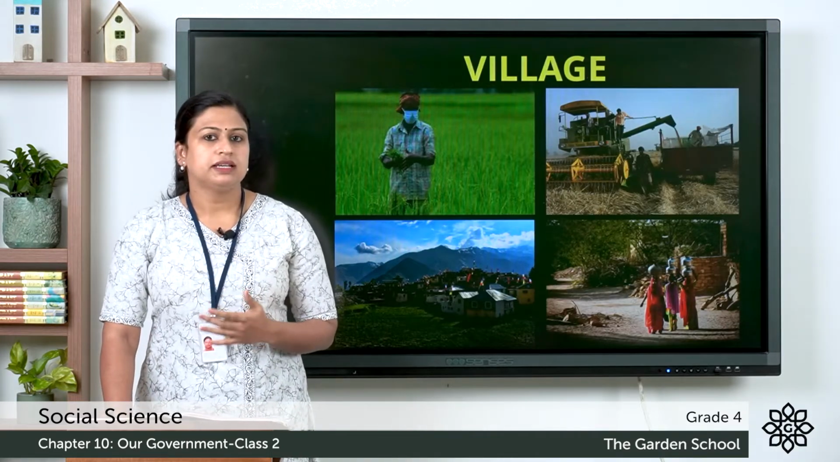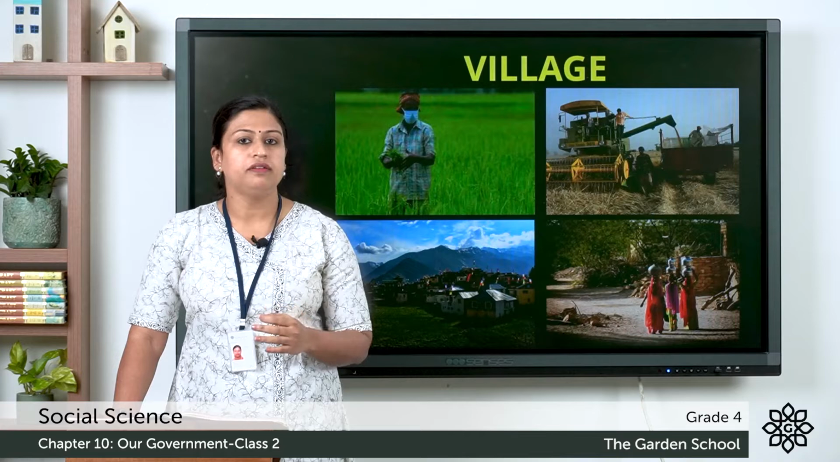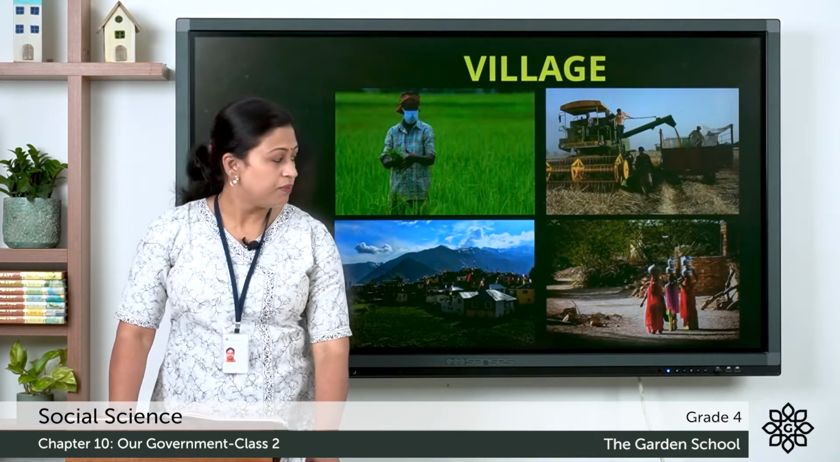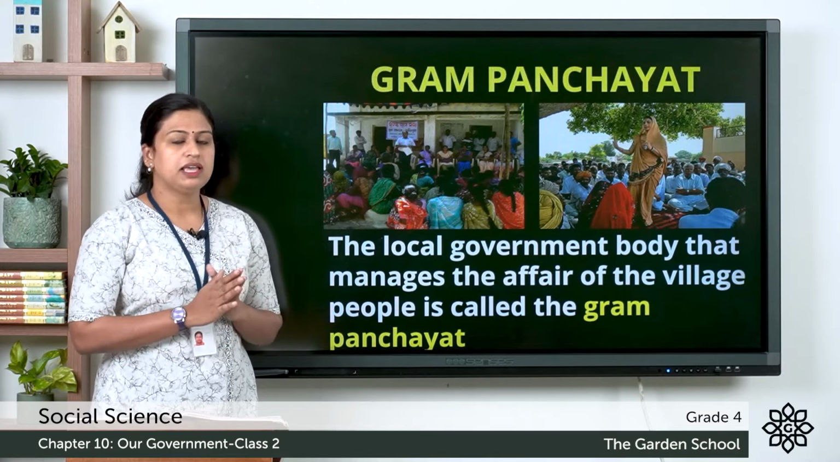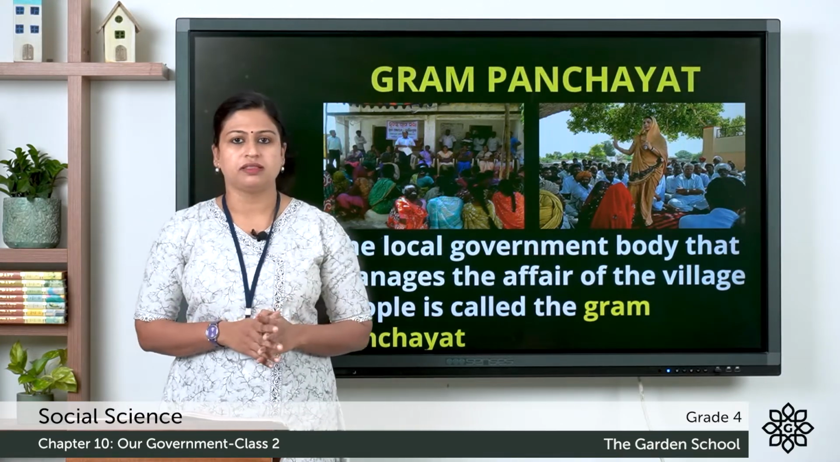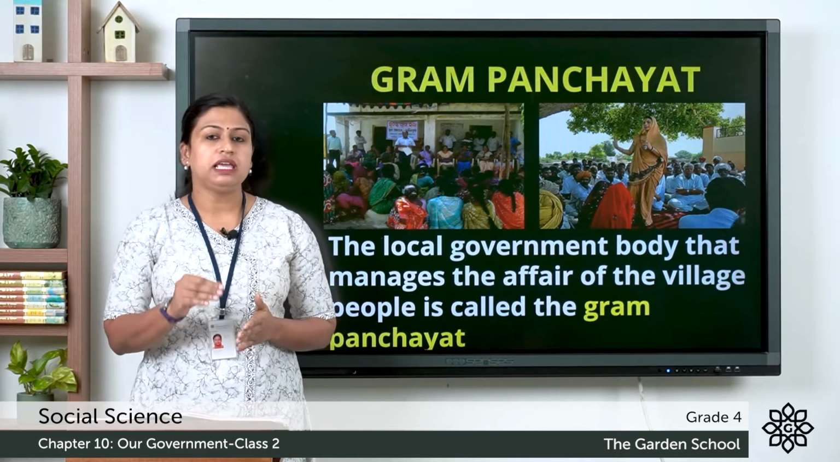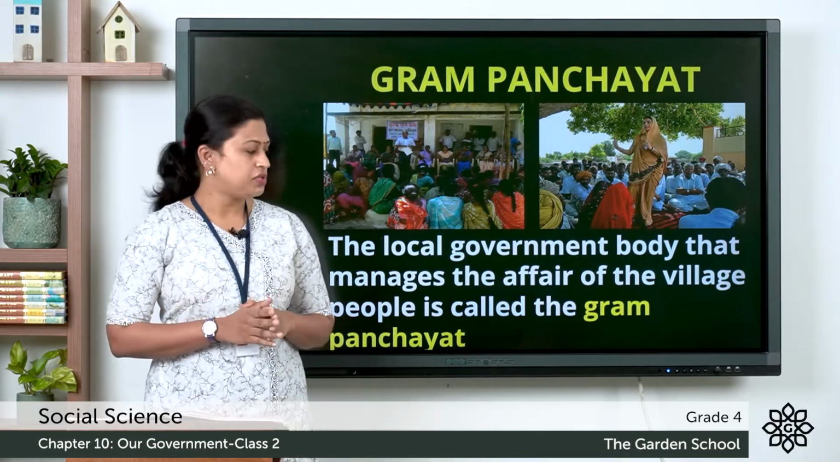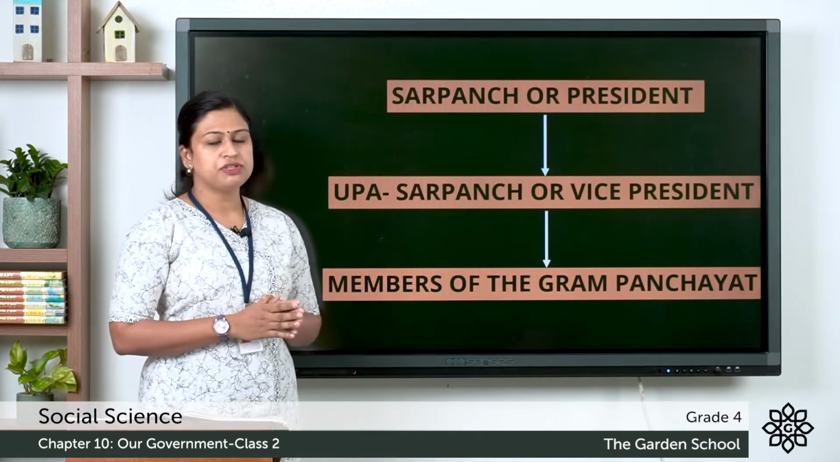As we know that India is an agriculture country and most of the people live in villages. So, the local self-government at village level is known as the Gram Panchayat. Now, it looks after the needs of the people living in that particular village. Now, this is the structure of Gram Panchayat.